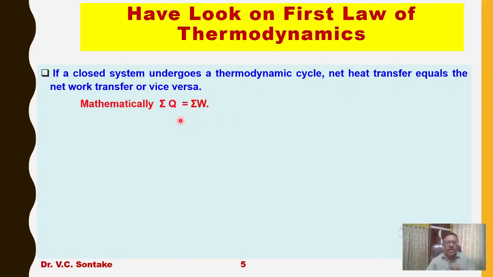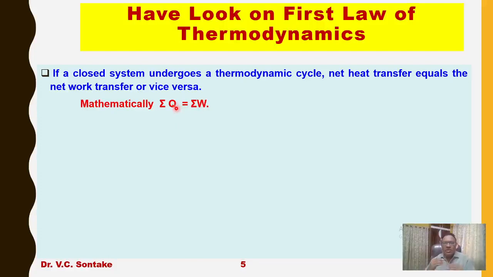Mathematically, in a cycle undergone by a closed system, summation of all the heat transfer, summation Q is equal to summation W, where Q is net heat transfer during the cycle.